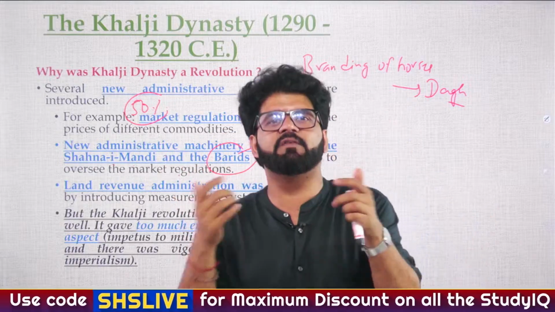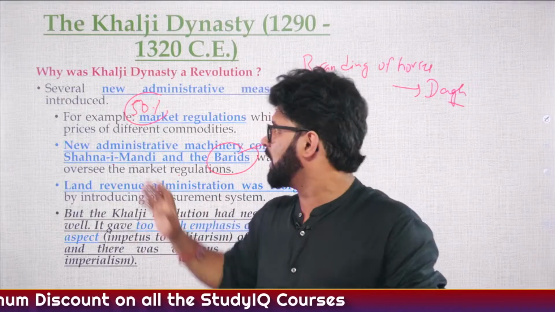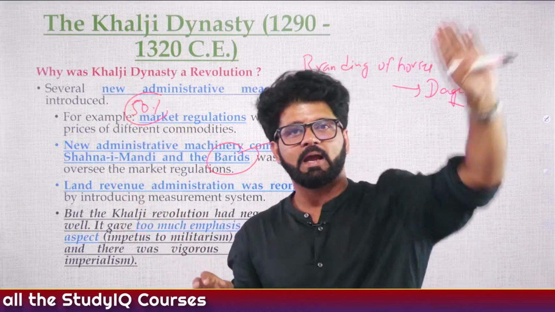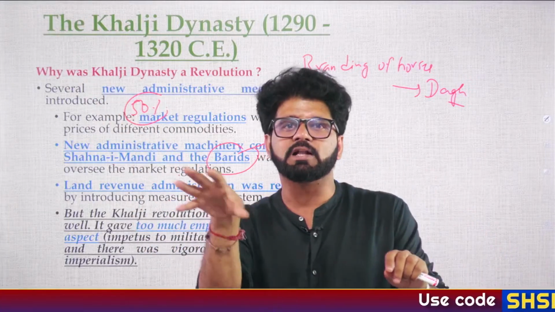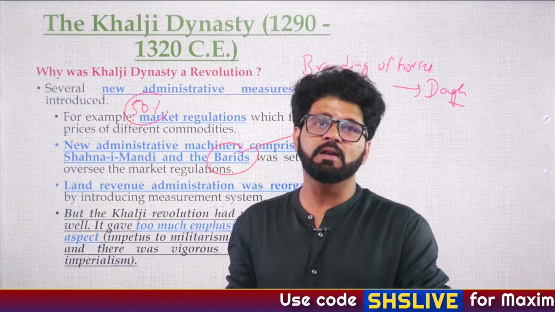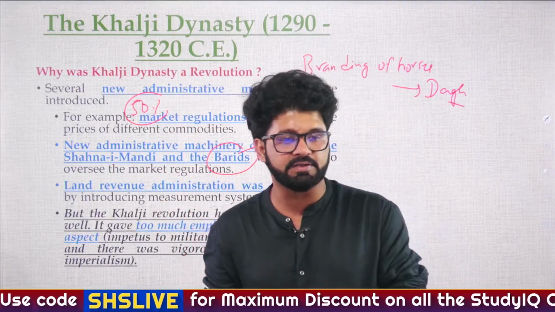So if the prices are very low, even if I'm paying half of my money as tax, it won't bother me that much. But let's say I'm paying 50% tax and the prices are 150 rupees for dal, chawal and all those things. Then I'll be like, dude, kill me now. So again, these are the reasons why the Khalji dynasty period is seen as a revolution.